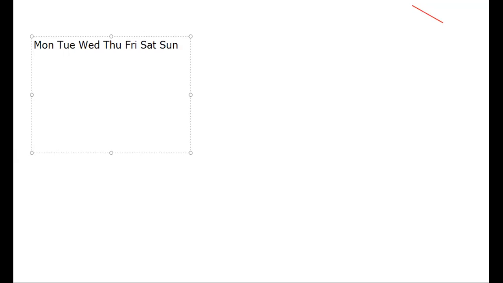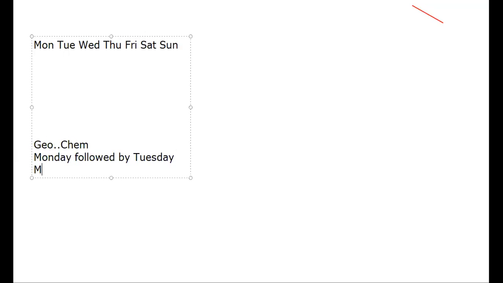So you will write like this: first geology, then chemistry. Here you have to understand two important terms, followed and preceded. If I say Monday followed by, you say Tuesday, and if I ask Monday preceded by, then you will say Sunday. It's very important you remember these two terms: Monday followed by Tuesday and Monday preceded by Sunday.